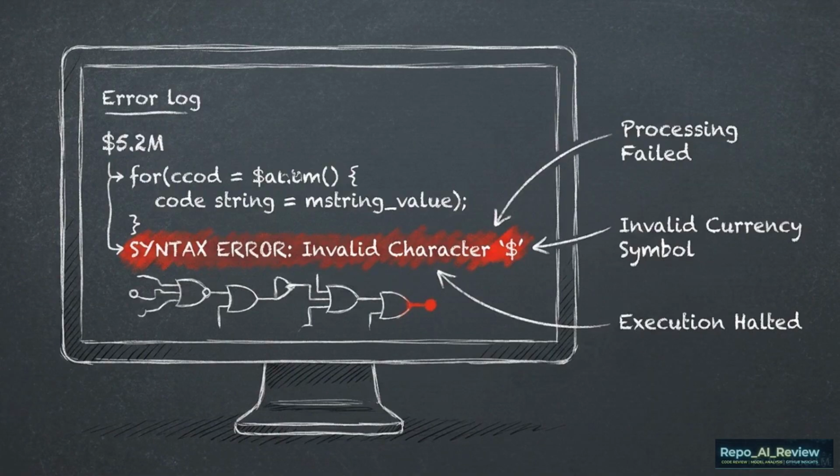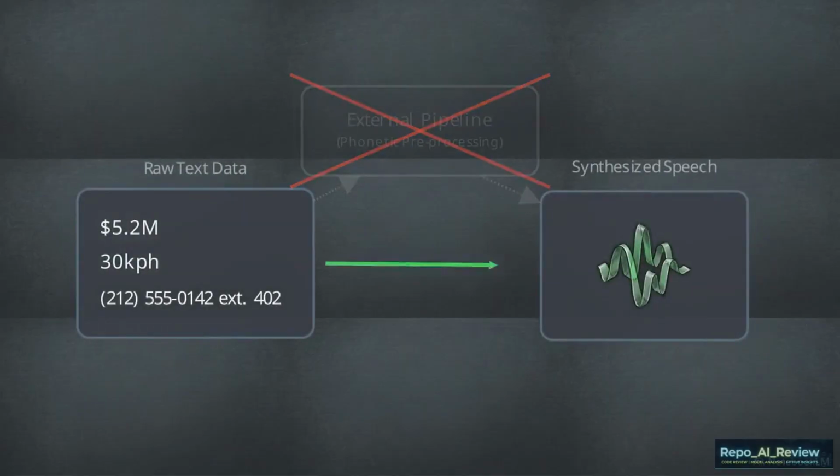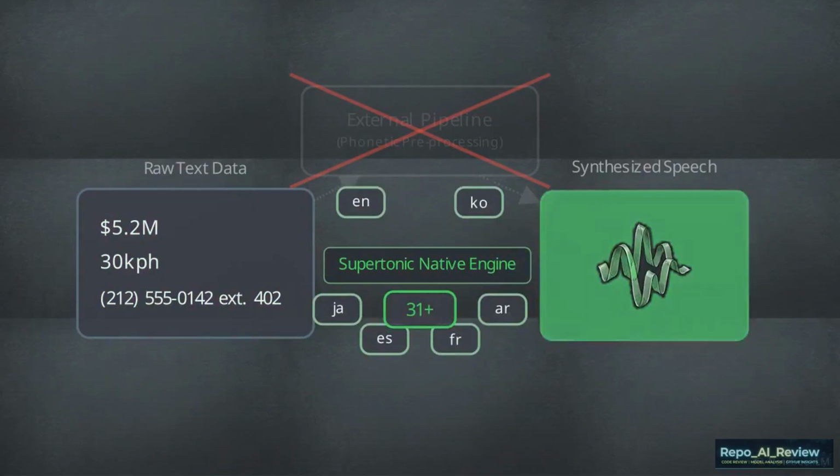Historically, brittle text normalization has been a primary weakness of lightweight TTS models. Engineers were often forced to build extensive phonetic preprocessing pipelines to teach the model how to read basic numbers or abbreviations, adding significant engineering overhead. Supertonic bypasses this overhead by natively processing complex alphanumeric text strings across 31 supported languages.